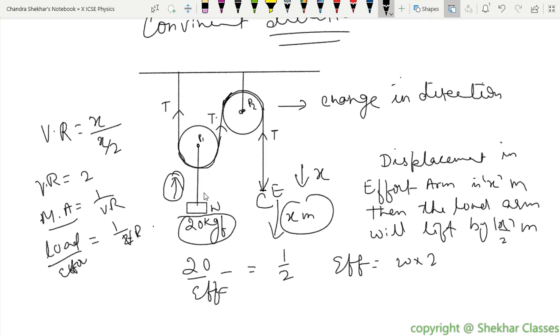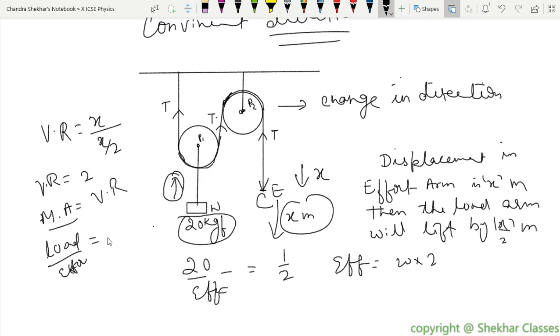No, sir. The mechanical advantage is equal to velocity ratio. Yes, for the pulley it is equal, not 1 upon VR. So that is the mistake we made, right? Yes, sir. So the mechanical advantage is equal to VR only.